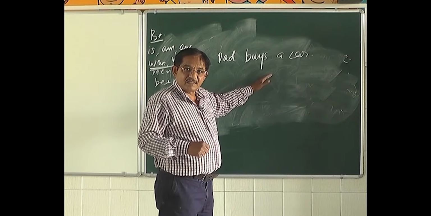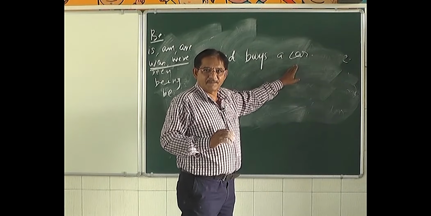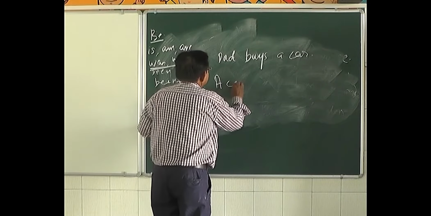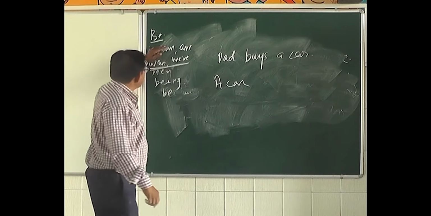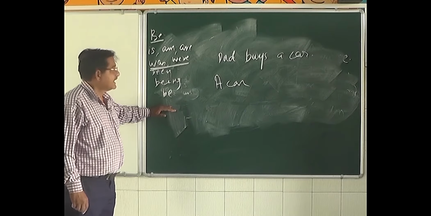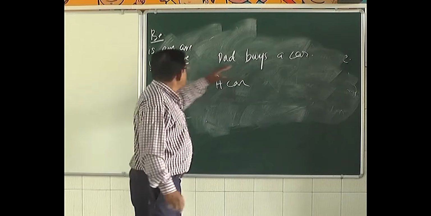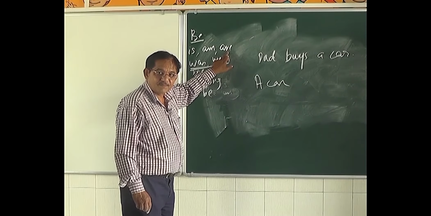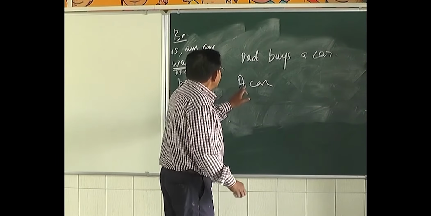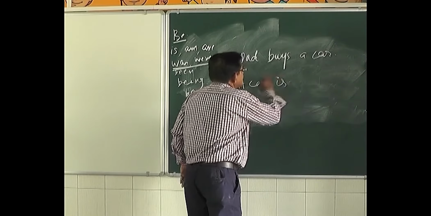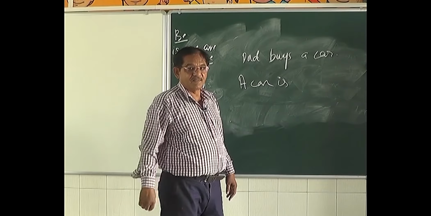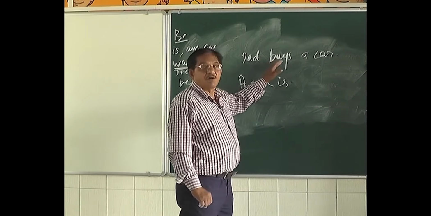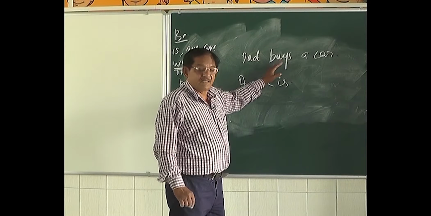This is simple present. The steps are the same. What is the first step? Identify subject and object. Then bring the object here. Okay, a car. Now we have to use one of these auxiliary verbs. This is simple present, so we have to use is, am or are, one of these three. Which one would be the right one here? A car is singular, third person singular, so is. A car is. Then the third form, or past participle, of buy, that is bought.